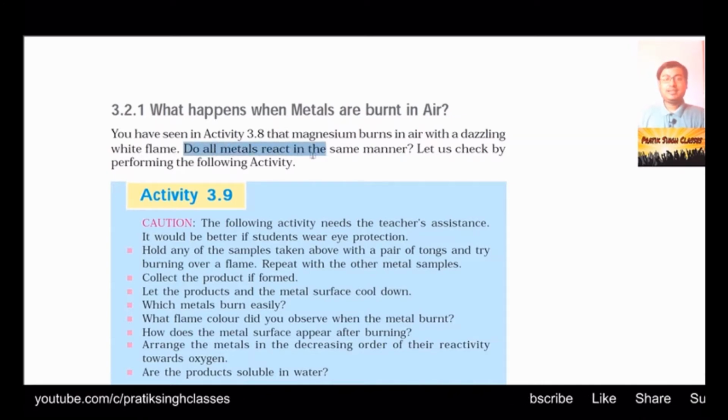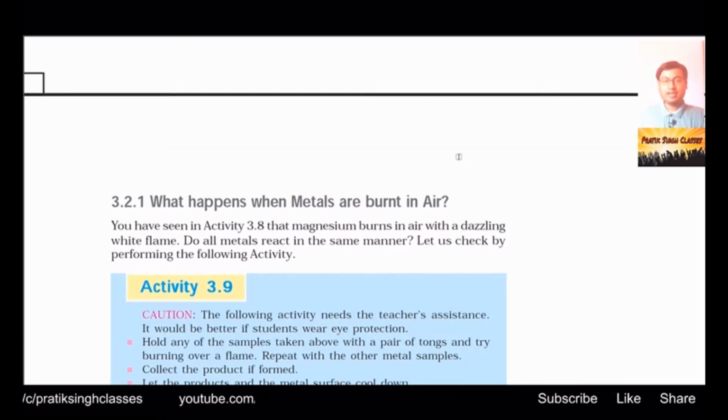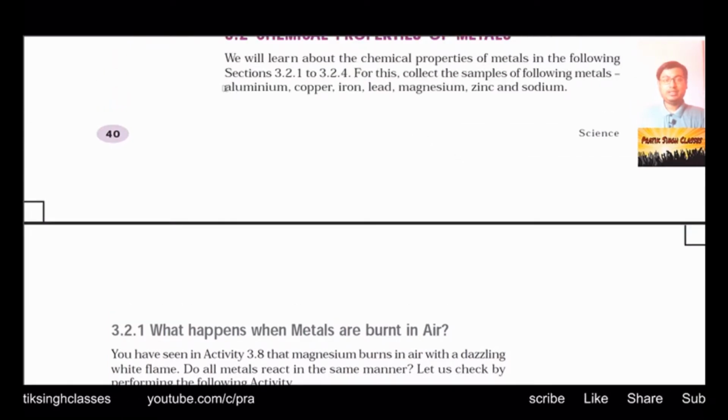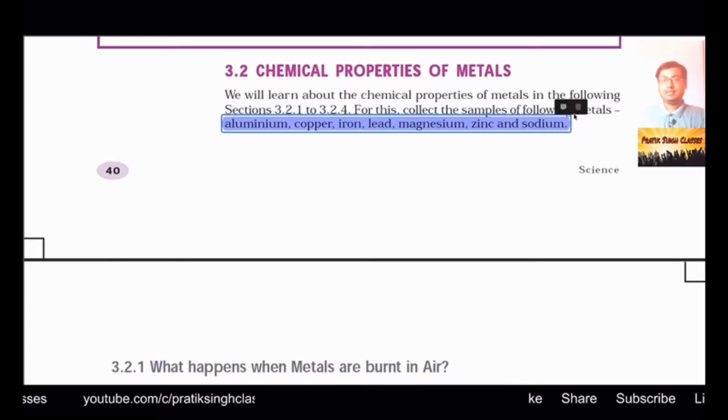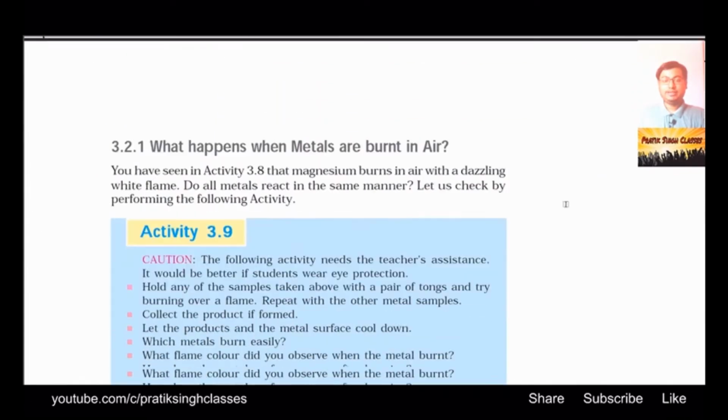Do all metals react in the same manner? There we have seen that magnesium reacts with oxygen vigorously. Is it possible that all the metals around us react the same way, whether they react very fast with oxygen, or mildly, or remain unreactive with oxygen? To check this, we have to perform the following activity, that is 3.9. To do this activity we need these elements, easily available in your chemistry lab. Ask your teacher to guide you.